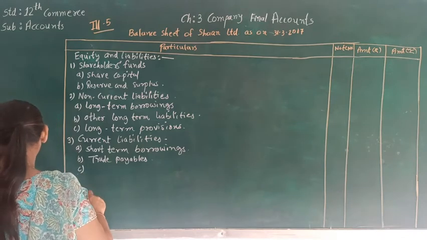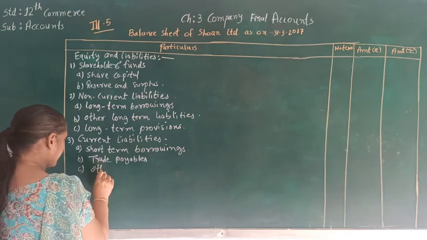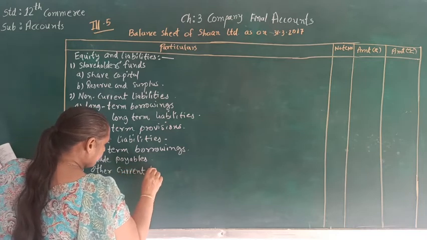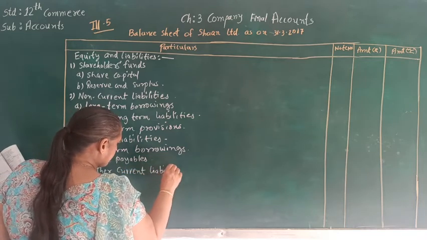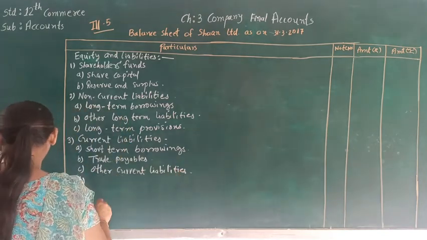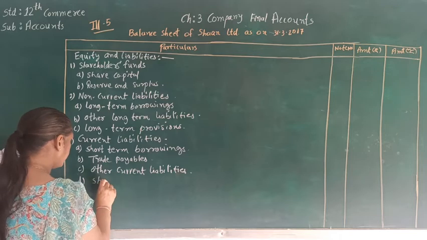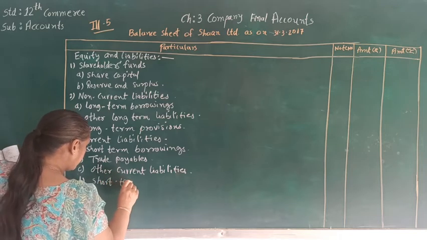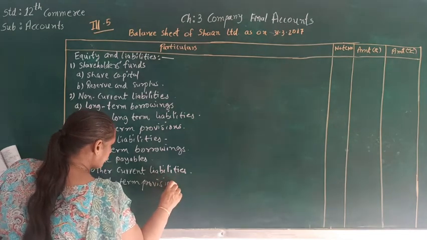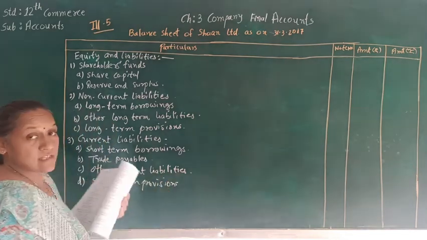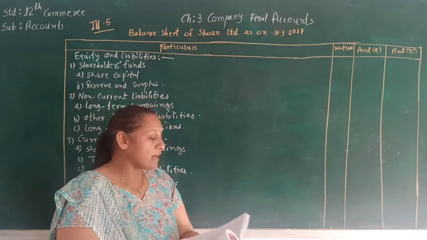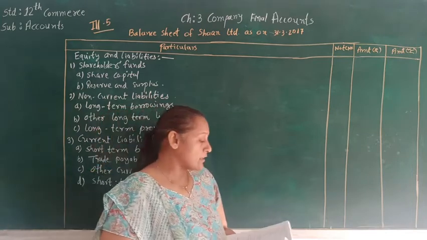The third one is other current liability. Then the fourth one is short-term provision. So these are the subheads which are given in Schedule 3 of the Companies Act. Now we have to write the amounts.